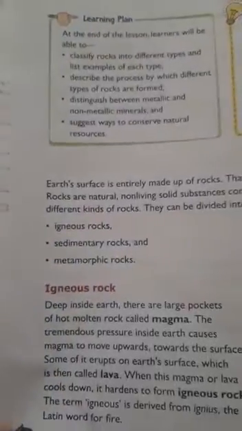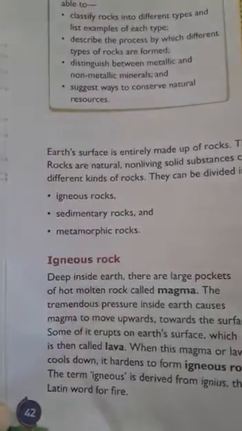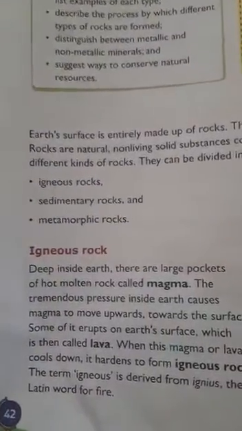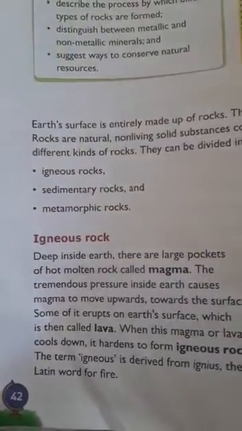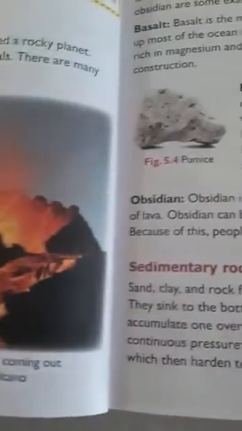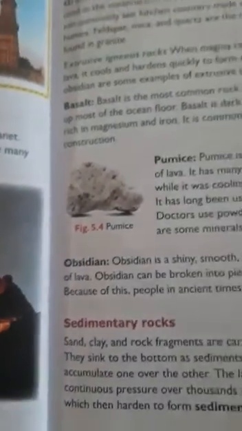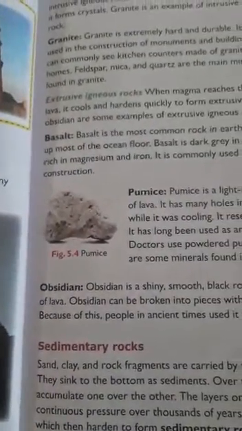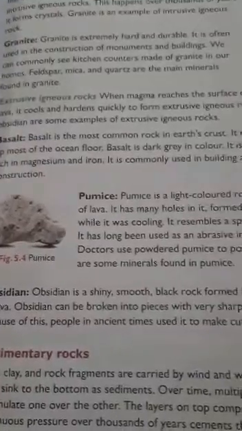In the previous two videos, we have studied the different types of rocks: igneous rocks, sedimentary rocks and metamorphic rocks. In igneous rocks, we have seen two types, intrusive igneous rocks and extrusive igneous rocks, with examples.